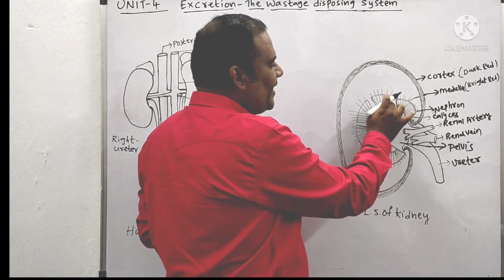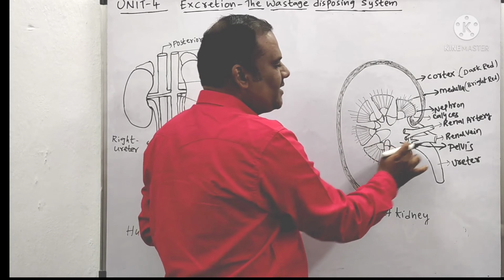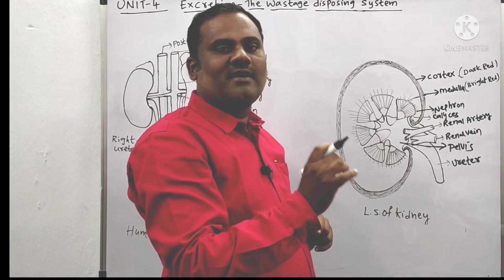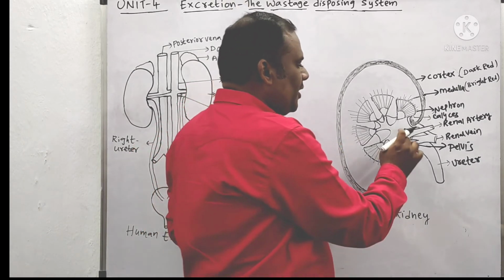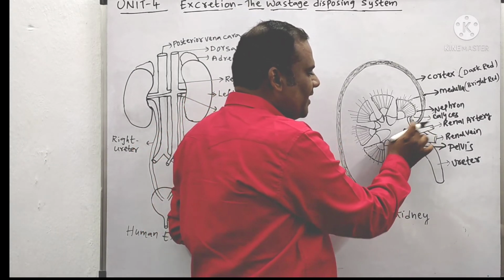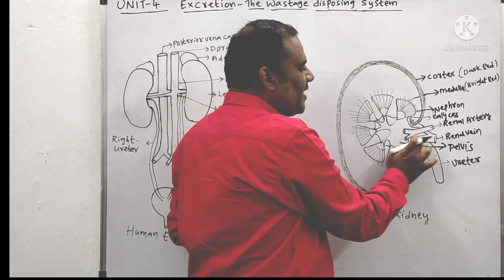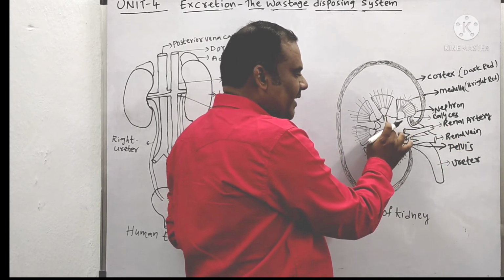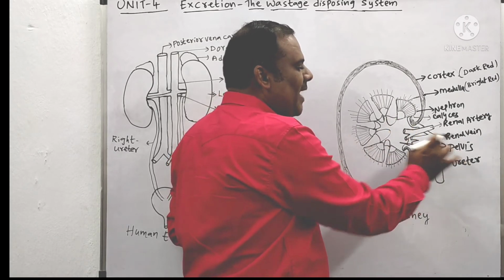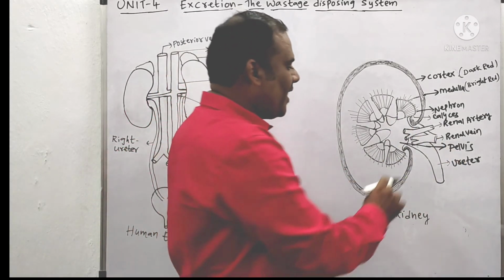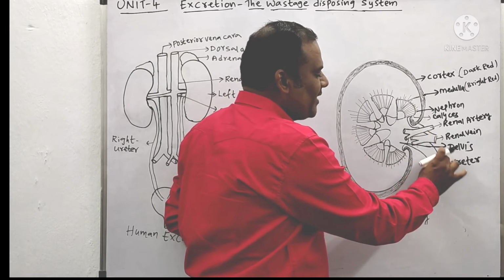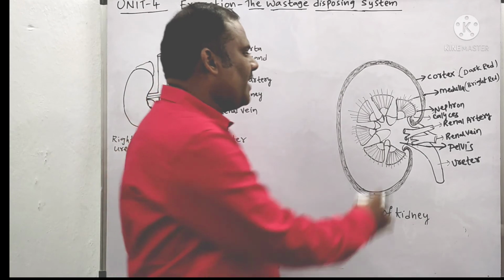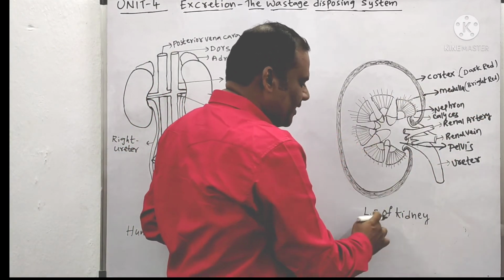And in the medulla, inverted pyramid-like structures are present. These are called calyces, because they look like the calyx of a flower. Here this is the renal artery passing inside, whereas this is the renal vein passing outside. After the calyces we have an empty space called the pelvis. After the pelvis, a tube-like structure comes out, called the ureter. And these line-like structures are called nephrons.